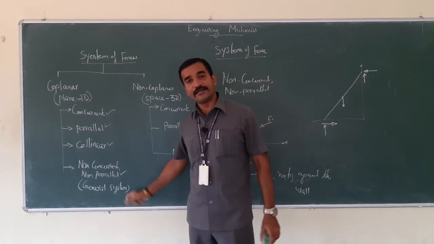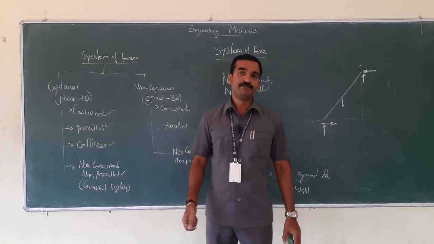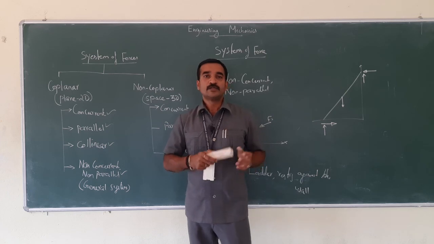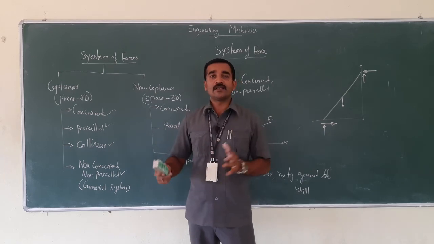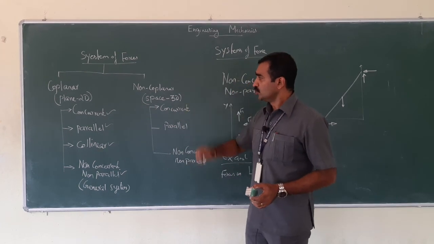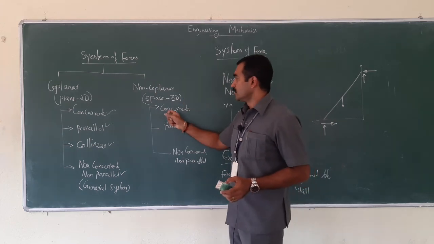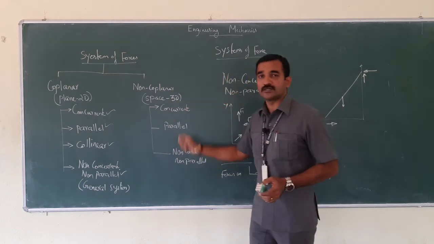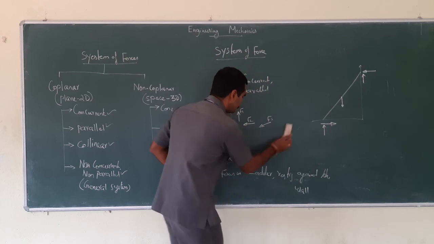What about non-concurrent, non-parallel, which is otherwise called the general system of forces? It is a set of various external forces whose lines of action are neither parallel nor intersect at the same point. Now let's move to non-coplanar forces, that is non-coplanar concurrent forces, non-coplanar parallel forces, and non-coplanar non-concurrent and non-parallel forces.